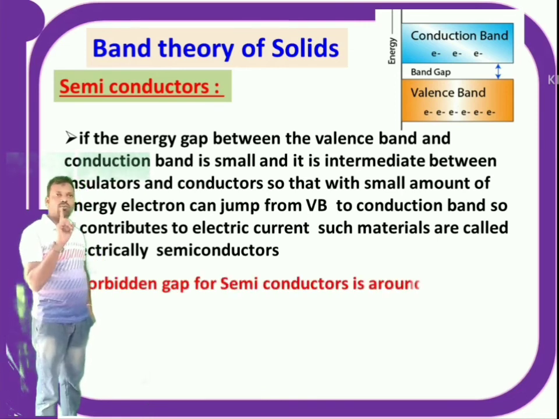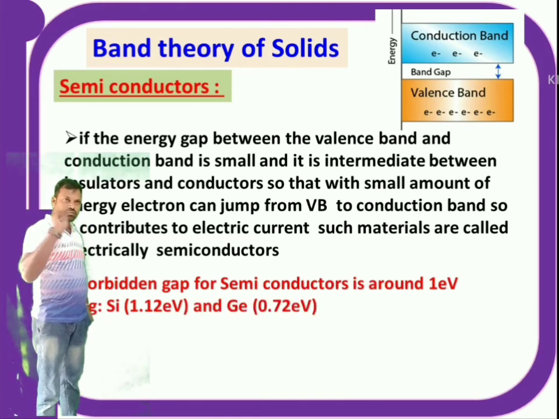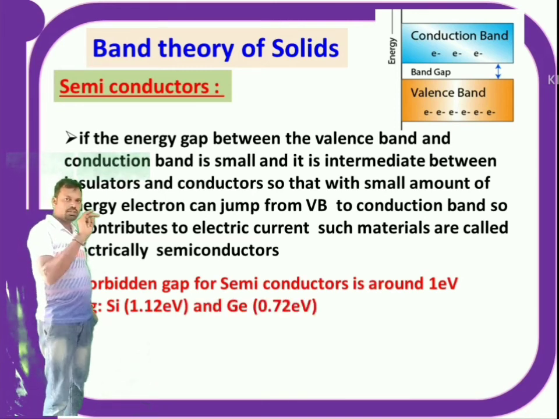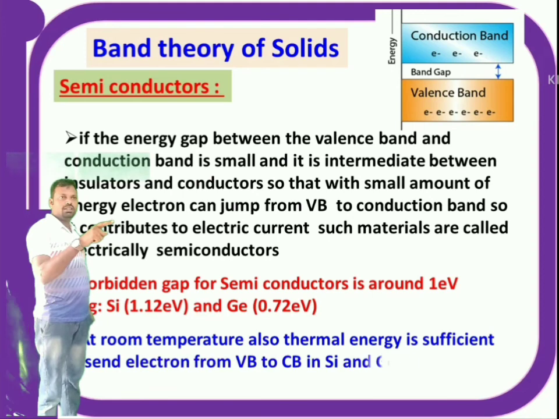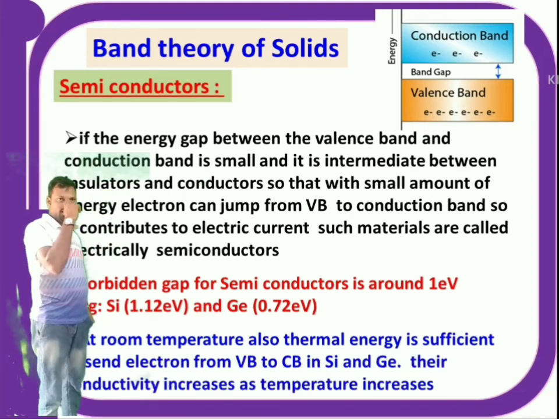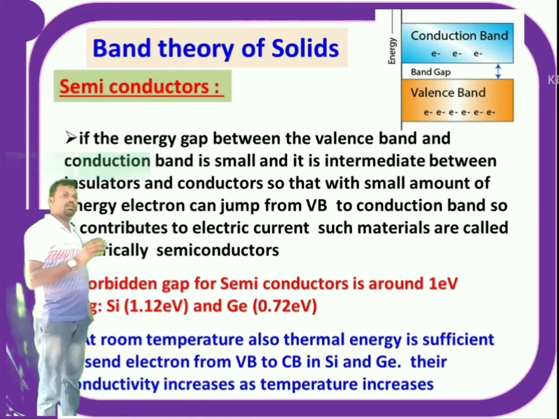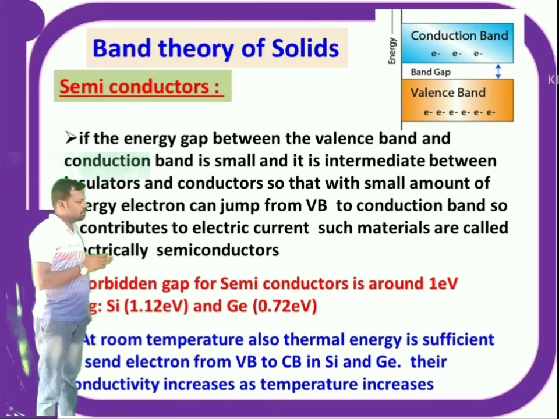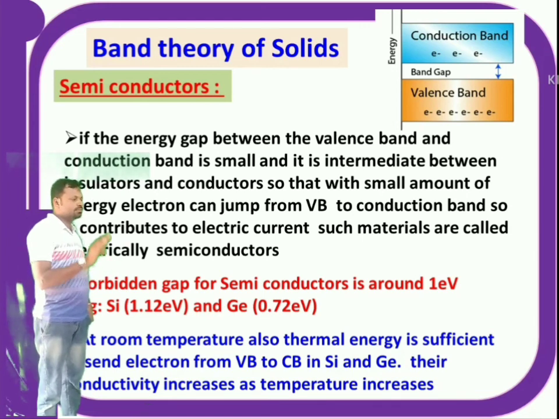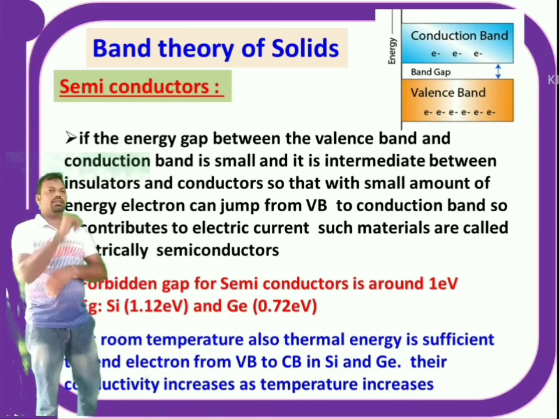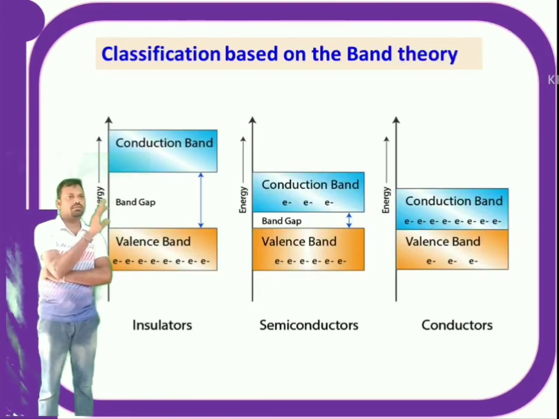Generally the forbidden gap for semiconductors is around 1 electron volt. Examples: silicon, the forbidden gap is 1.12 electron volts, and germanium, the energy gap is 0.72 electron volts. If you supply about 1 electron volt, an electron from the valence band jumps into the conduction band and starts flowing through the material. So with a small amount of energy you can increase the conductivity. At room temperature, thermal energy is sufficient to send electrons from valence band to conduction band, and conductivity increases as the temperature increases. This is about the classification of materials.